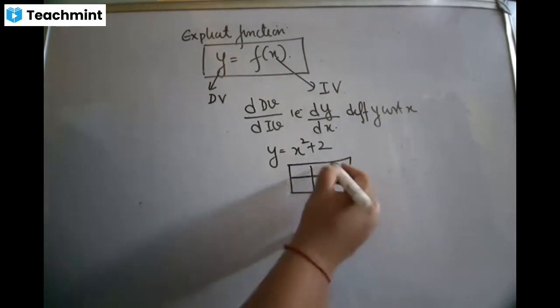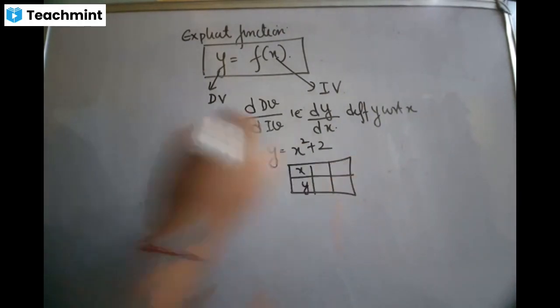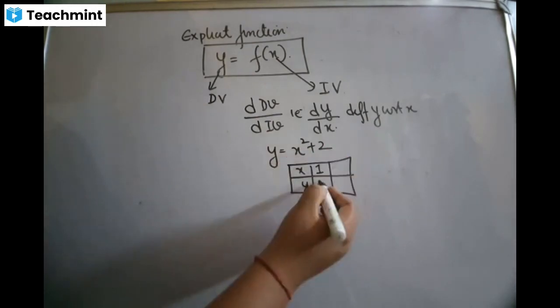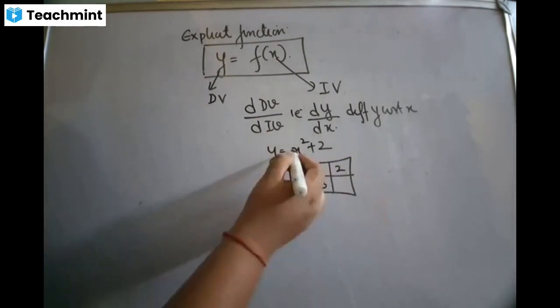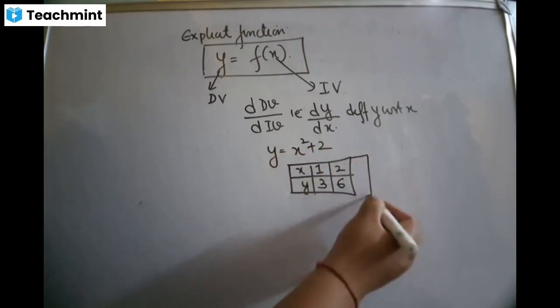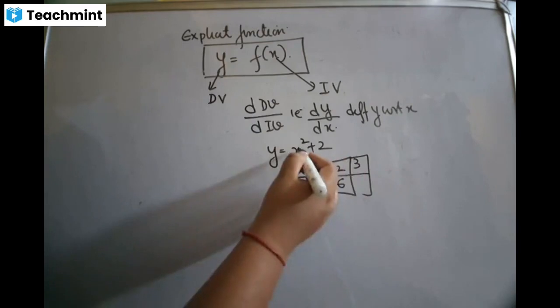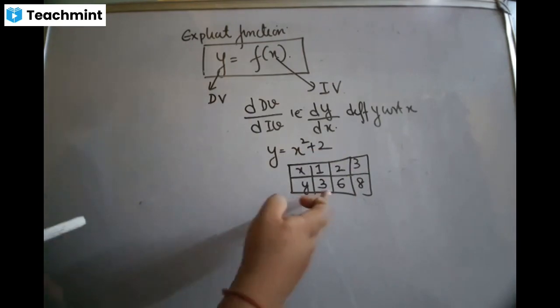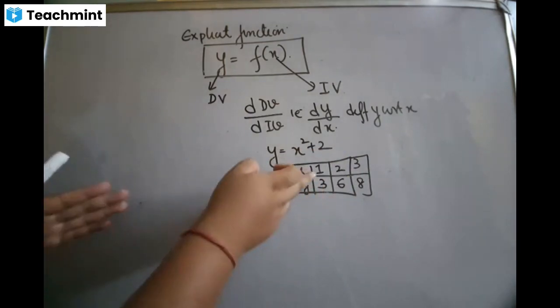Yeah, Raja. You take random values of x. When you put x value 1, what is y? 1 square is 1, 1 plus 2 is 3. When you put x value 2, 2 twos are 4, 4 plus 2 is 6. When you put x value 3, 3 threes are 9, 9 plus 2 is 11. So what we observe out here is the choice of x is random, isn't it? And the value of y totally depends on the value of x.